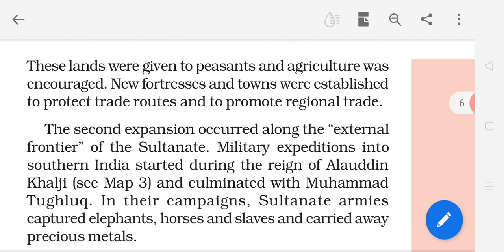New fortresses, underline fortresses. Here fortresses means fortified places. New fortified places and towns were established to protect trade routes and to promote regional trade. It means agriculture was encouraged, as well as trade and business.